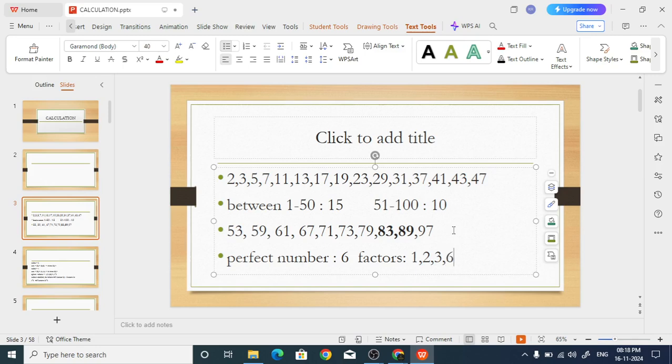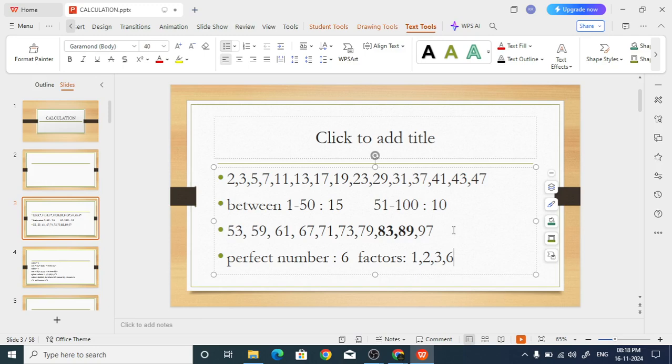Now you leave out 6 and add all the other factors. 1 plus 2 plus 3 is how much? If you add all the other factors, it comes to 6. Yes or no? Yes, sir.